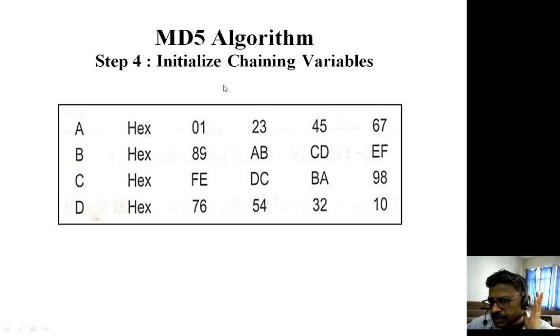And to remember, it is very easy to find out the value of the variables. You start writing hexadecimal numbers right from 0 to F, and then write the hexadecimal numbers in the reverse order from F to 0. So you will get the chaining variable values.